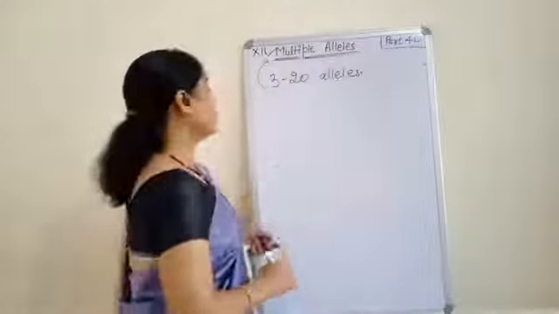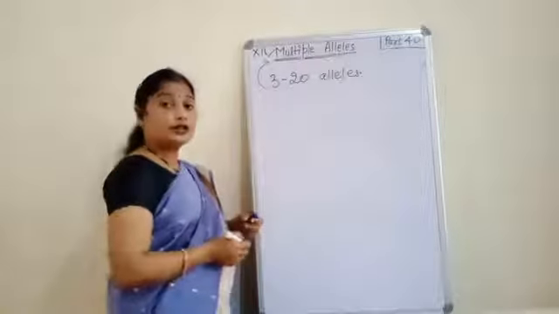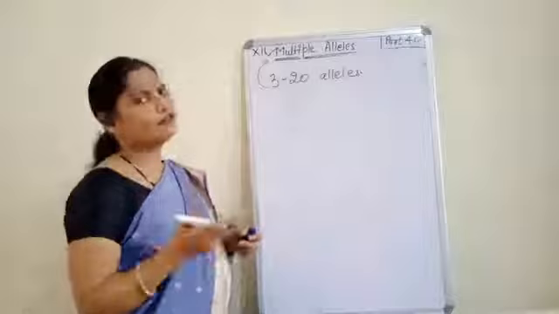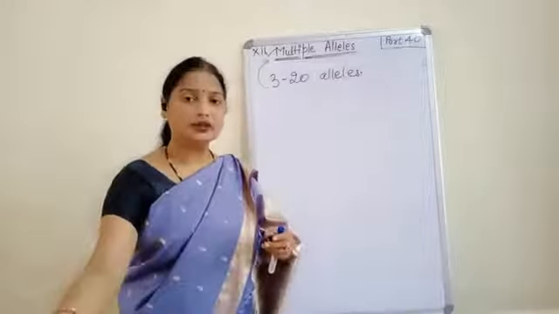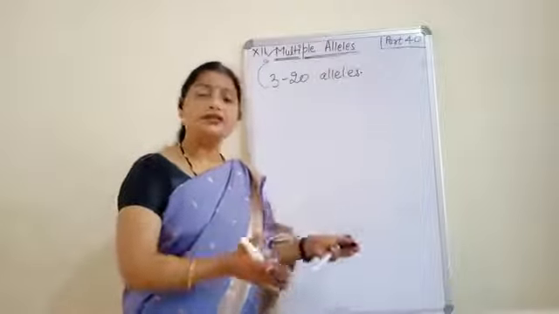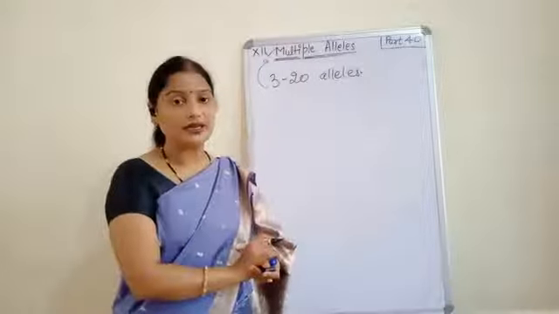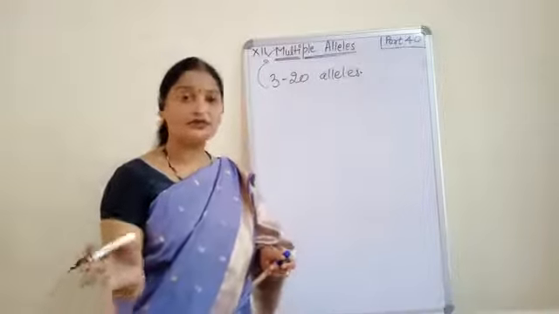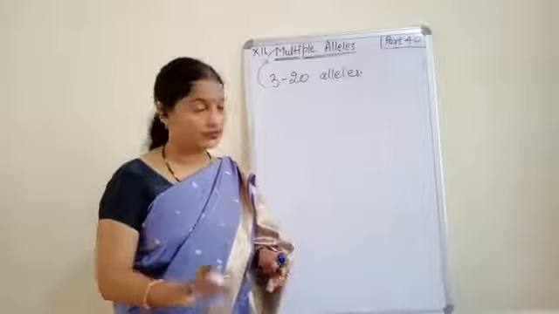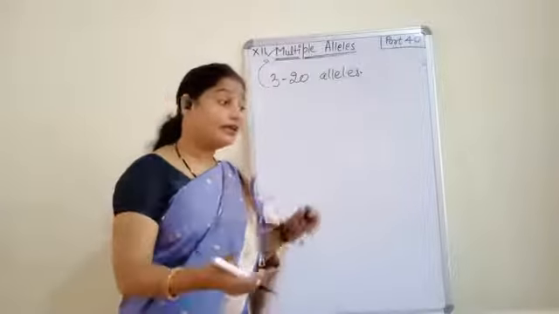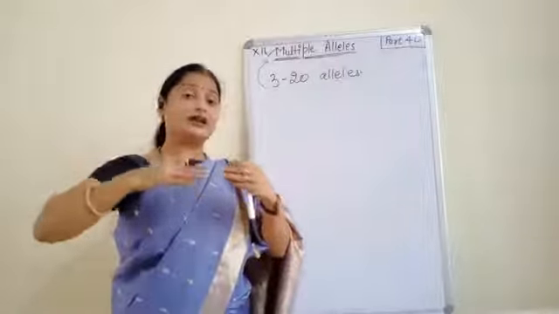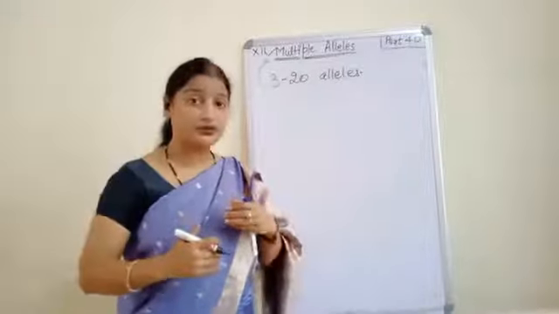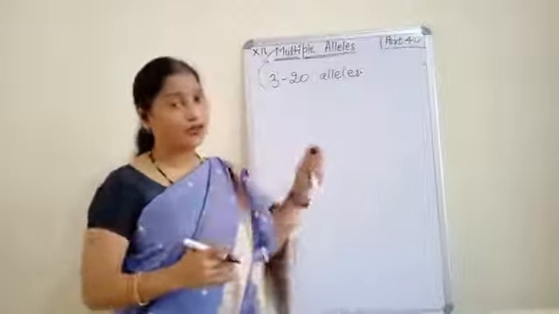In case of multiple allelism, definitely there will be one dominant and one recessive or more than one recessive. Dominants are always written by the capital letter and recessives are always written by the small letters. And in case of multiple allelism, these genes are written as a superscript. Now we will see how it happens.